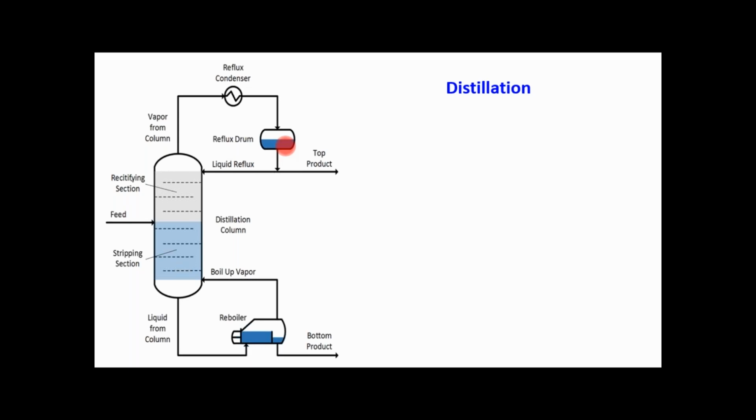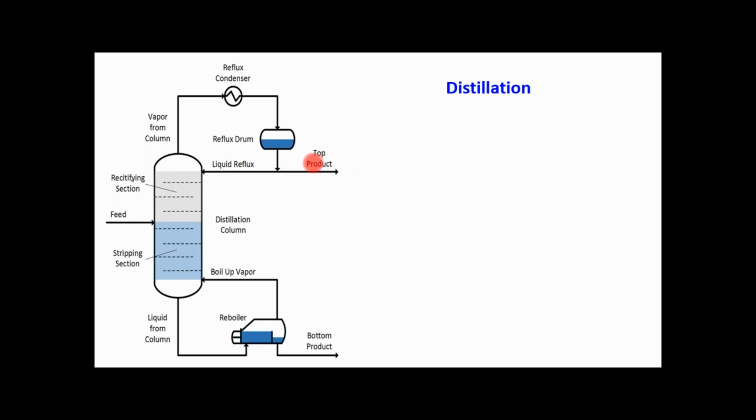If the purity requirement is higher, we can send part of this condensed liquid to the top of the column again. That is called liquid reflux. If the product has the required purity, then it can be separated out as a top product.